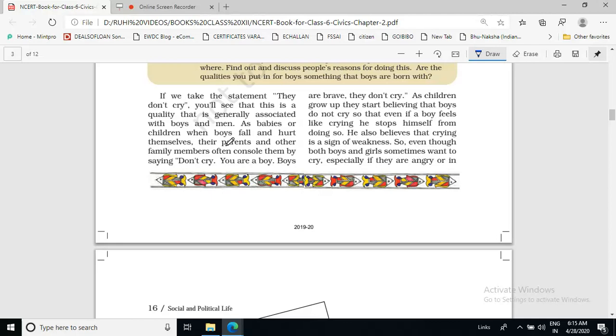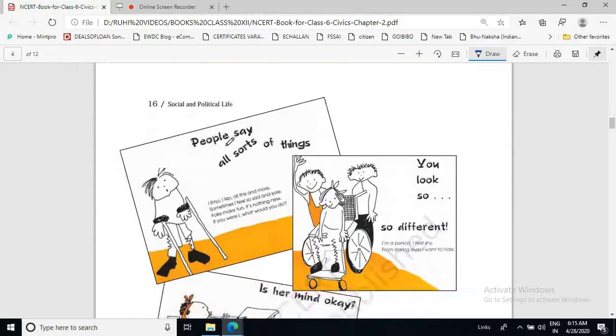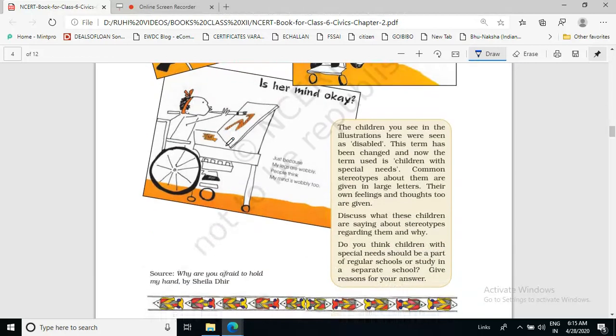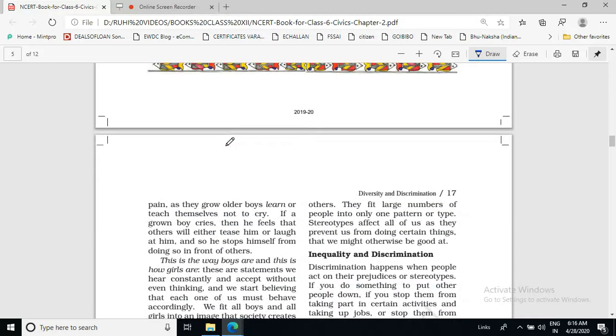ठीक है, तो इससे क्या होता है, what happens is that boys start crying not in front of anybody. If they feel like crying, they don't cry, and they fear that no one should watch them crying. Because if someone watches them crying, then what will happen? They will make fun of him, they will laugh at him, they will tease him. So this is the stereotype.